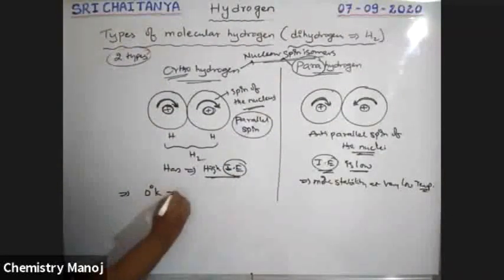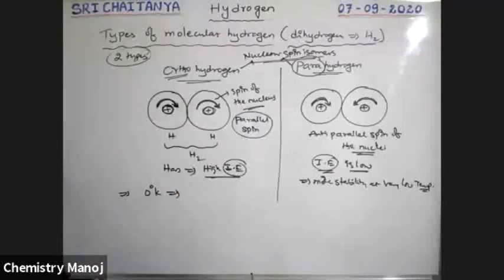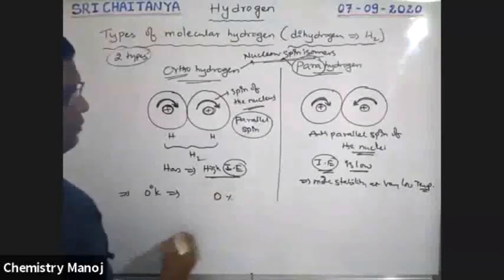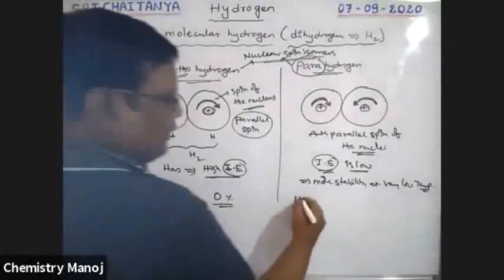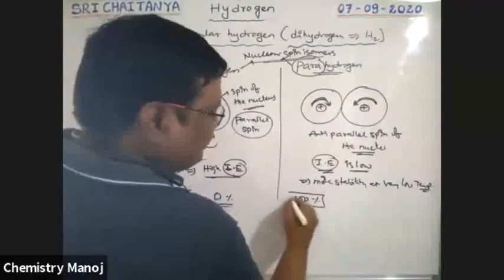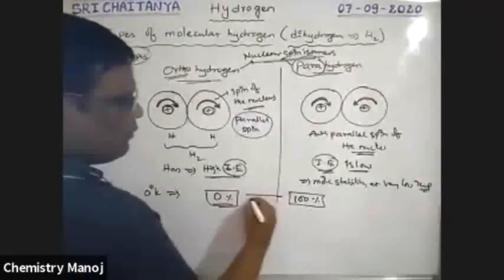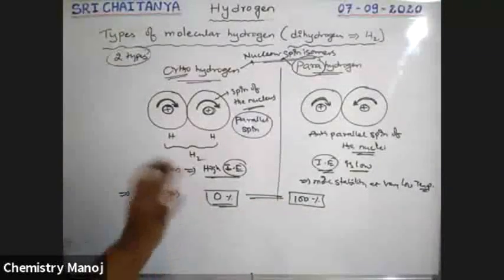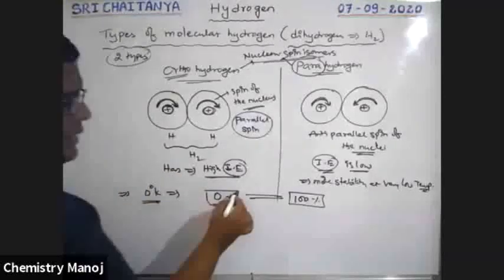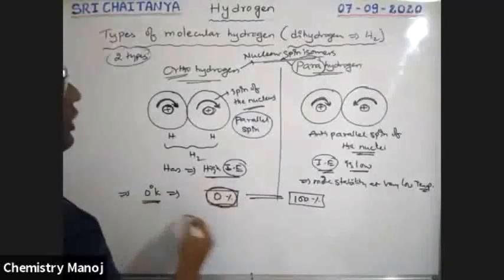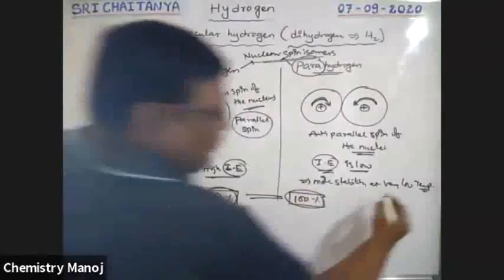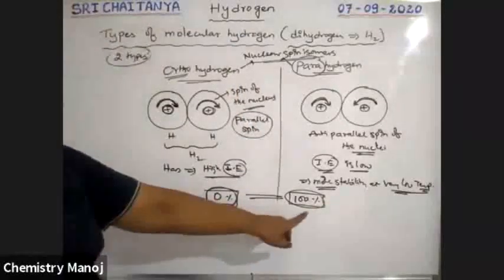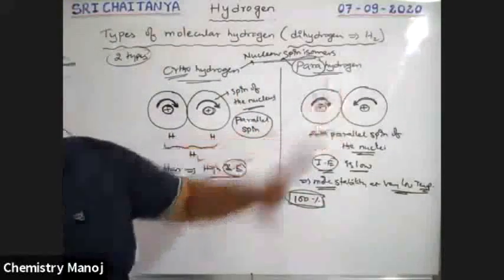At 0 degrees Kelvin, hydrogen has 0% orthohydrogen and 100% parahydrogen. Very, very important. At 0 degrees Kelvin, hydrogen contains 0% ortho and 100% para. Already I told you, boys, at very low temperature it is more stable, and that's why it is 100%. At 0 degrees Kelvin, 100% parahydrogen is available.